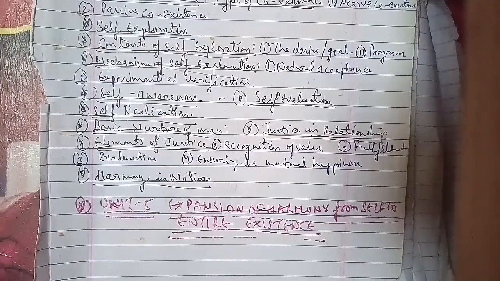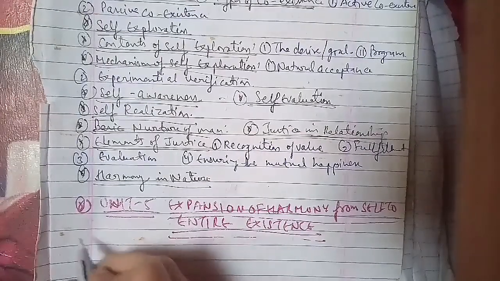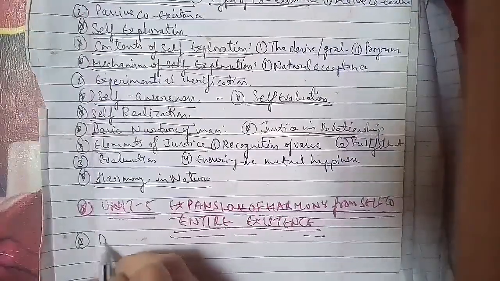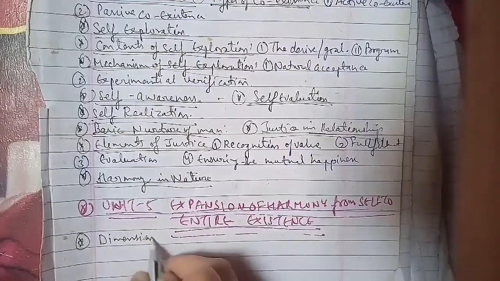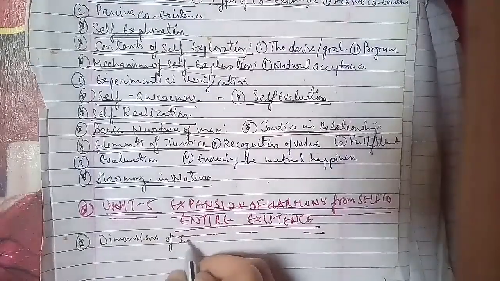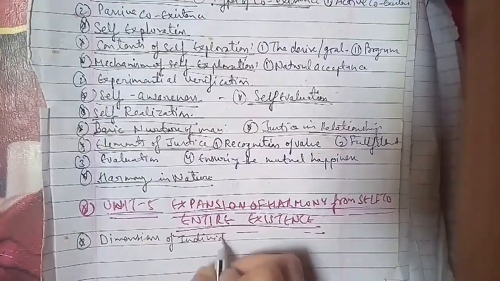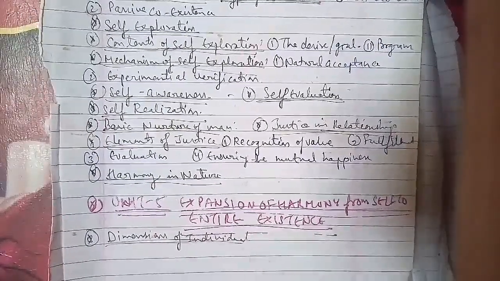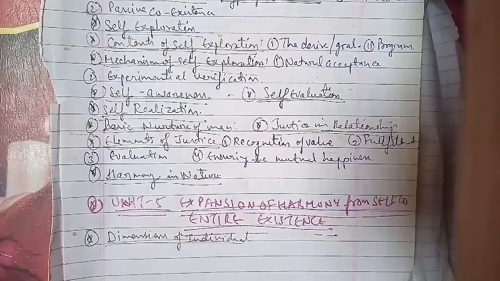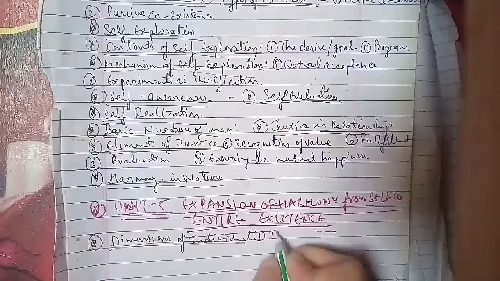Now the other question is: what are the levels of human existence? We have four levels of human existence. The first is in every individual.